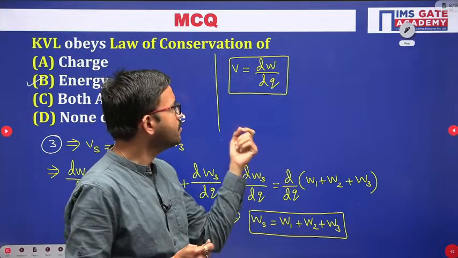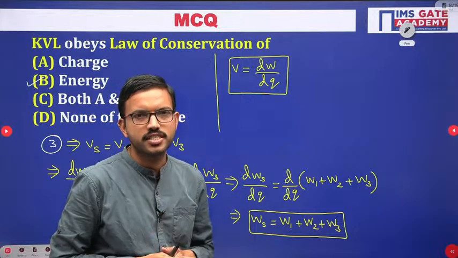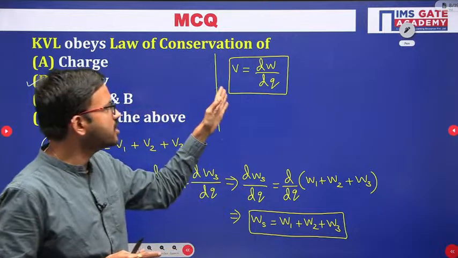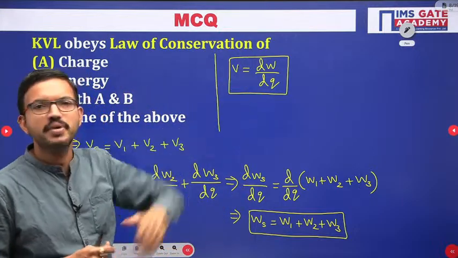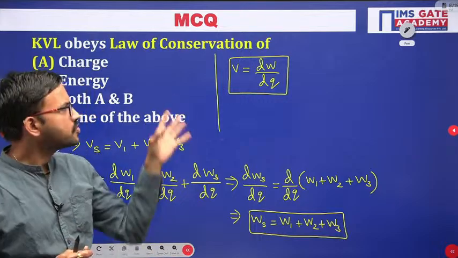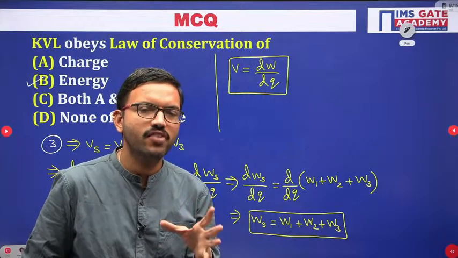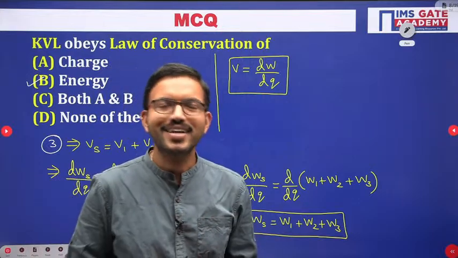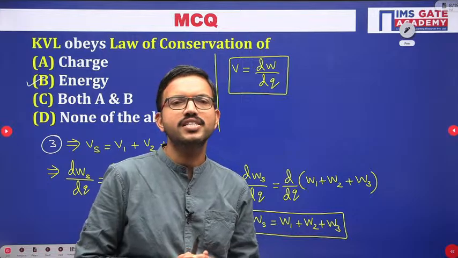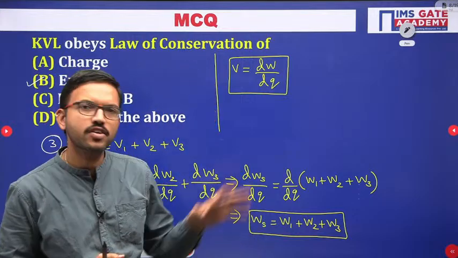So current we will be calling the rate of flow of charge, dq by dt. Similarly, the voltage we are calling dw by dq. Regarding the standard definitions, you might be studying from the textbook, but just for variety, in order to understand these basic electrical quantities in a simpler manner, I have given this approach.